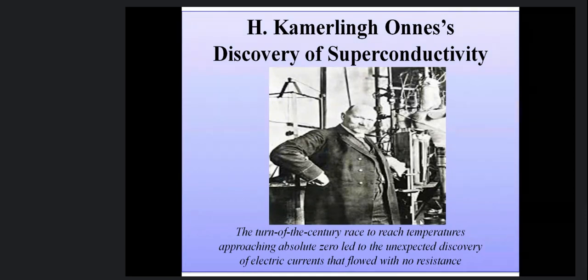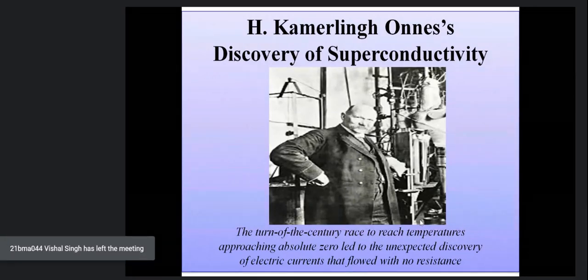Then the next part is the effect of magnetic field on superconductors. This is a very important part, and from here the application of superconductivity comes out. So how does a superconductor behave when a magnetic field is applied, or what is the effect of magnetic field on superconductivity? This was studied by Meissner, and he talked about another property of superconductors, perfect diamagnetic property.